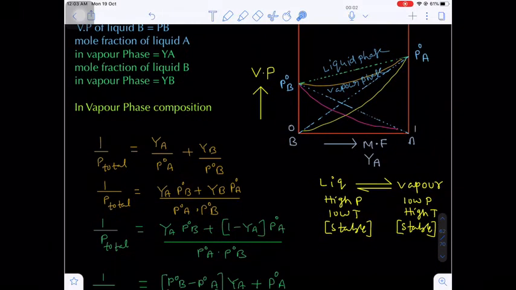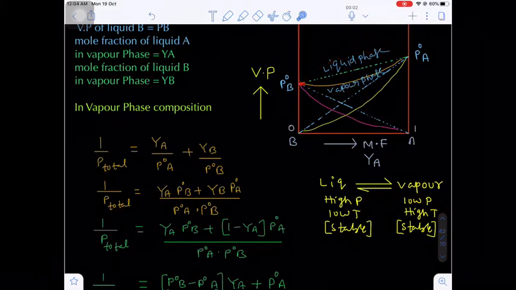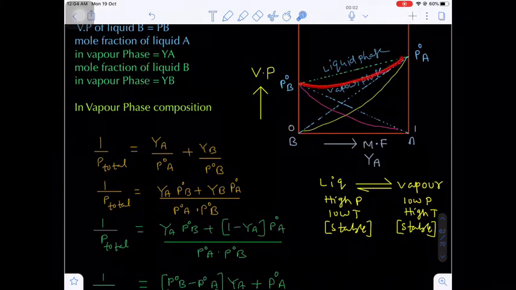So you may have one doubt: sir, why is the straight line the liquid phase, and below the straight line there is the vapor phase? Why should we not write the vapor phase curve above the liquid phase? Why do we have to write the vapor phase curve only below the liquid phase?